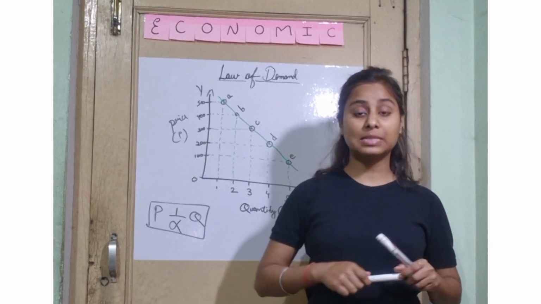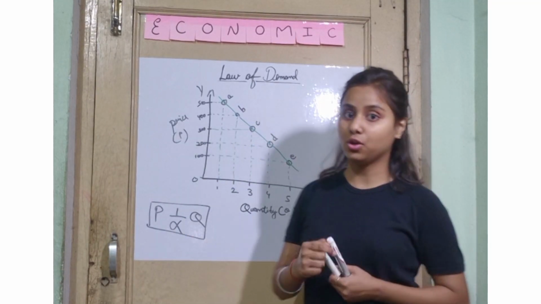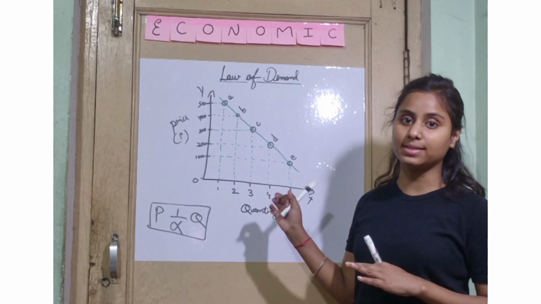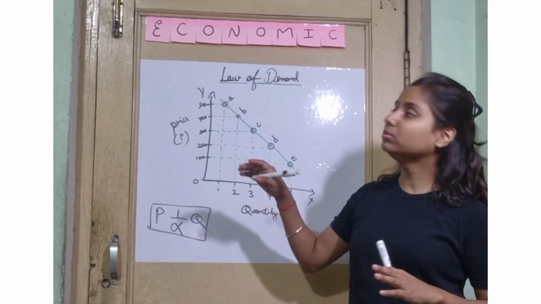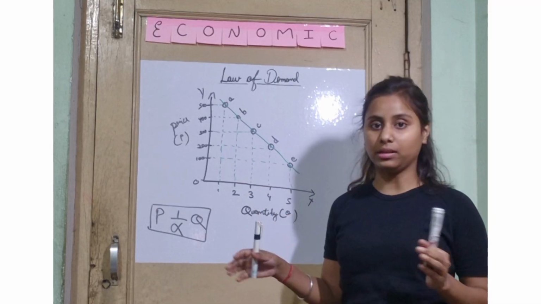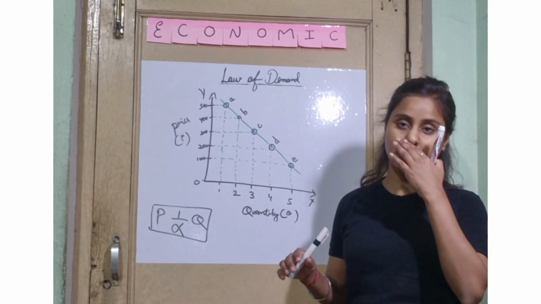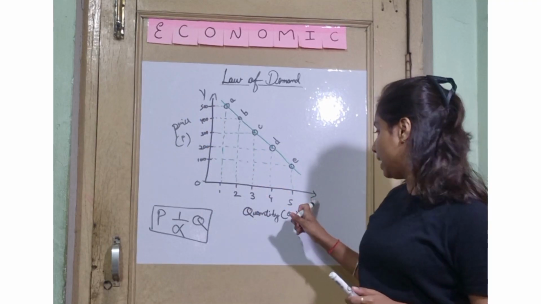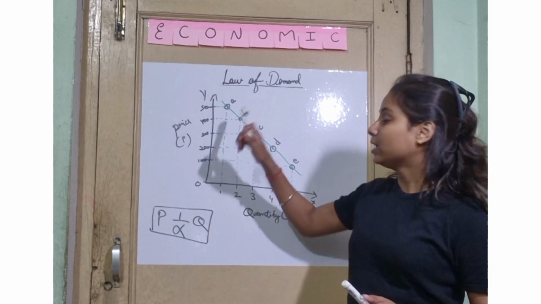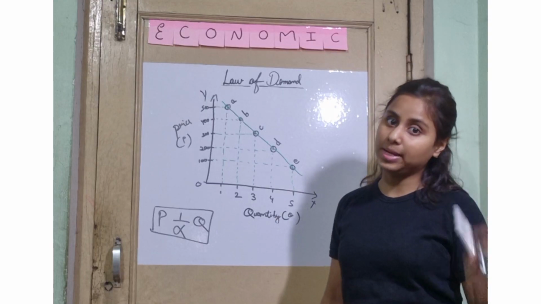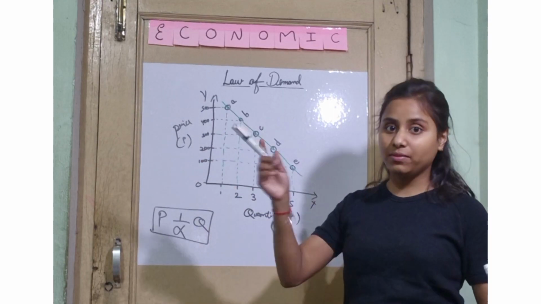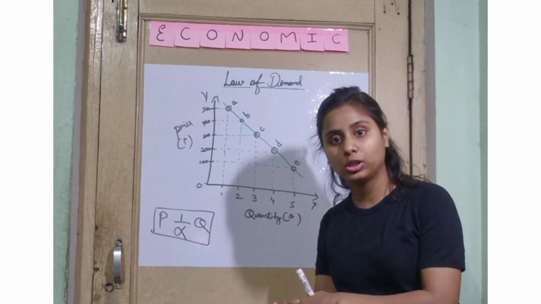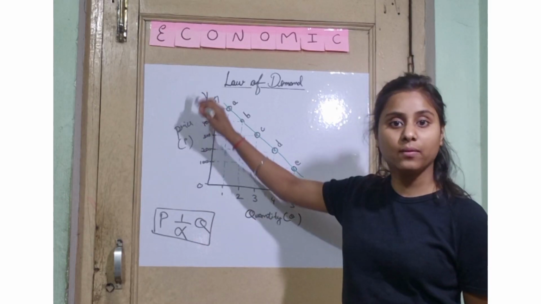So let's explain with the help of a graph. Law of demand. I have taken an example of anything, you can assume anything. On the y-axis I have taken price, and on the x-axis I have taken the quantity. You have to remember that that's the basic principle. Whatever is changing, and has an effect on the other thing, always comes on the y-axis.